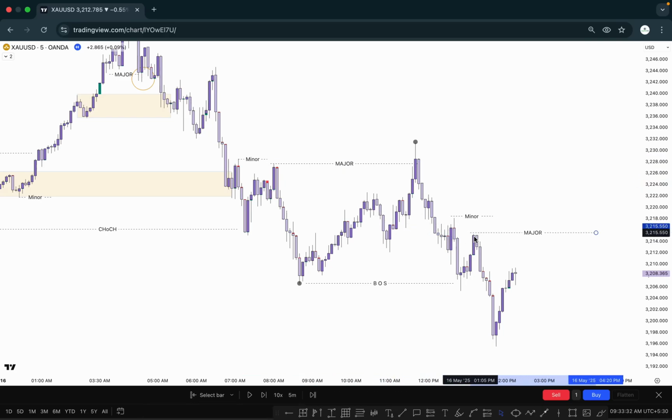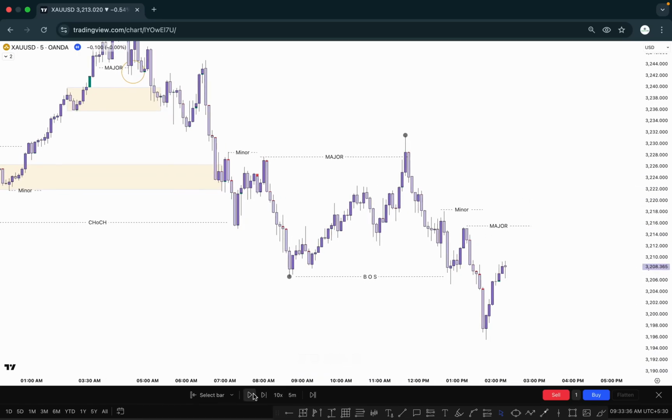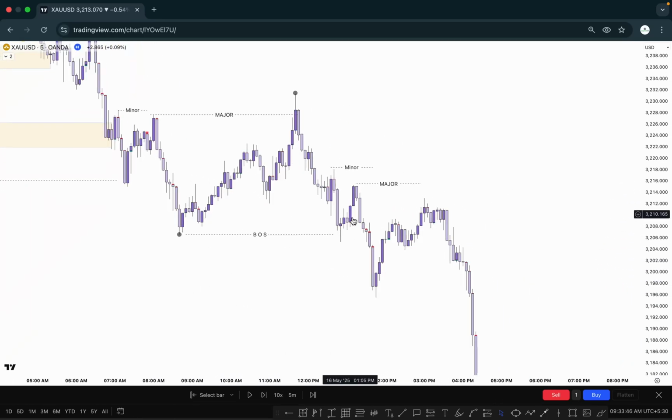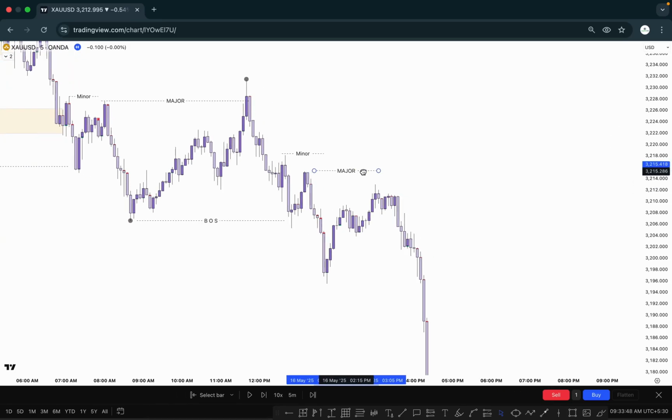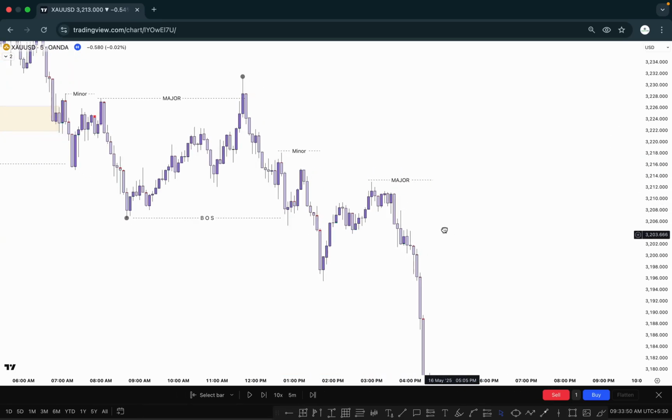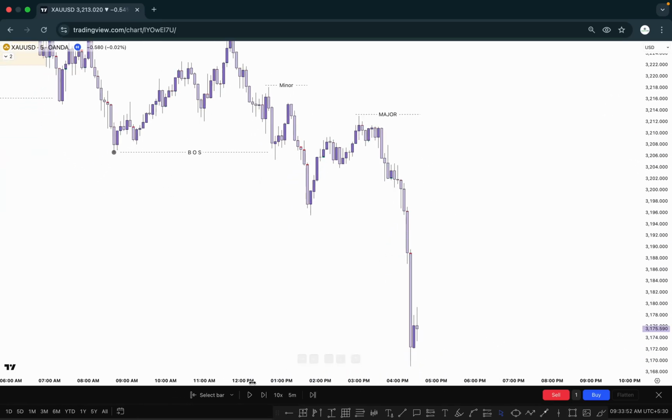It means if market taken out this one, we can anticipate that market looking for the downside right here. And let's see what happens next after this one. Again, market not taken out this one, so the major inducement will be transferred here to here until market taken out the previous swing high. And let's see what happens next after this one.